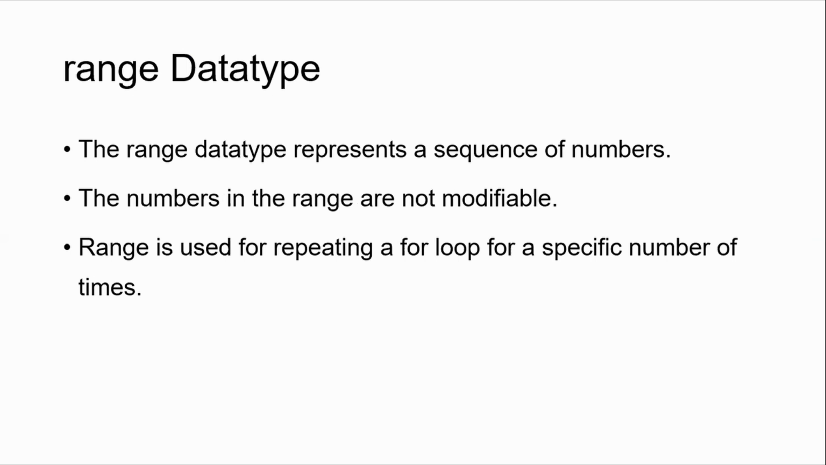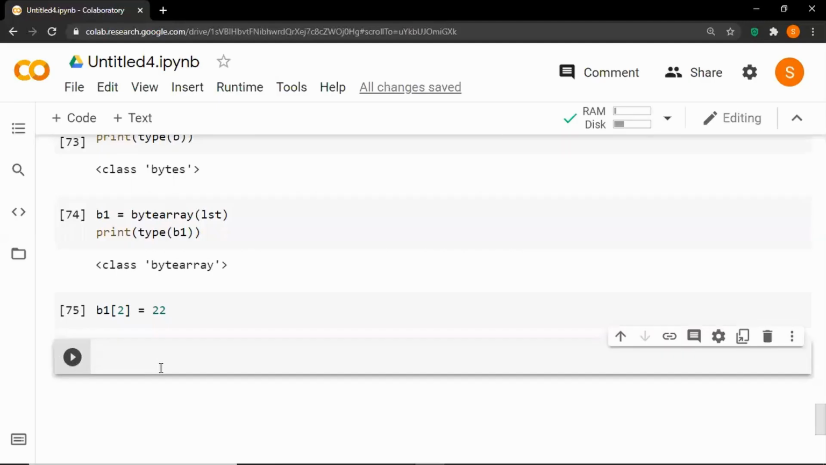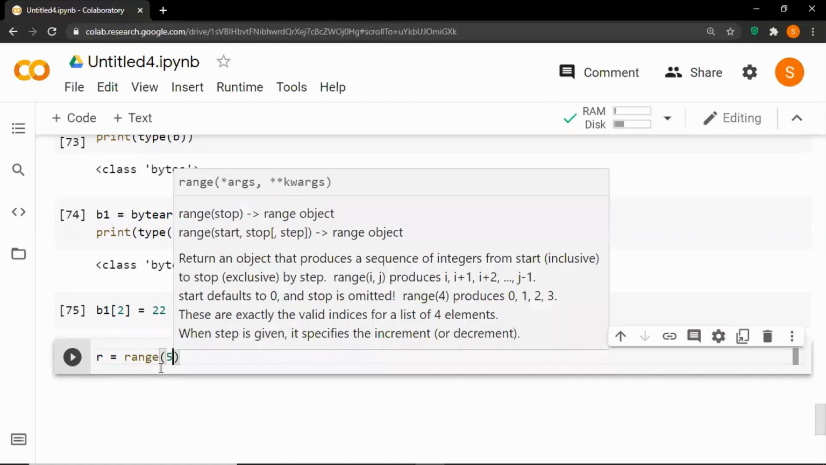The range data type represents a sequence of numbers. The numbers in the range are not modifiable. Range is used for repeating a for loop for a specific number of times. So let's see an example. So let's say r is equal to range of 5. So r is the name that I'm going to use for my range. To define a range type, we use the range function that will return a range object, and within the brackets we can pass in a single integer value, and the index here will be taken from 0 to 5.